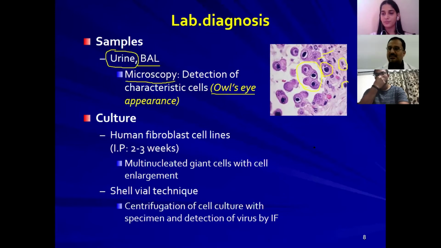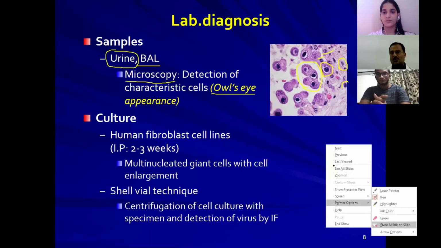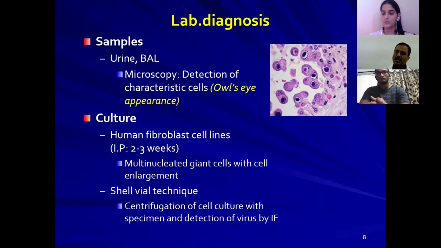You can see this under the microscope with staining. Usually we do the Giemsa stain, or you can go for Gram stain also, but usually we do either Giemsa stain, Wright stain, or at least hematoxylin and eosin stain. By doing this staining test and looking under the microscope, this is a very simple test to diagnose cytomegaloviral infection among infants and children. It is not only commonly done, but also a more reliable test.